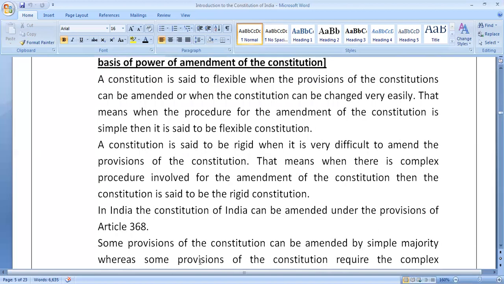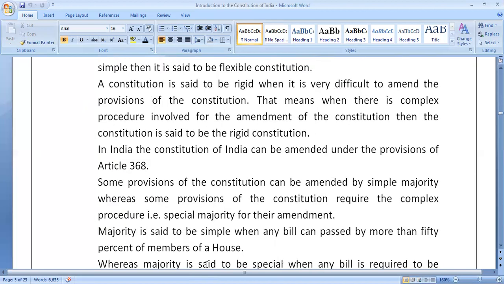Let us see whether the constitution of India is rigid constitution or flexible constitution. In India, the constitution of India can be amended under the provisions of Article 368 of Indian Constitution. Some provisions of the Indian Constitution can be amended by simple majority, whereas some provisions of the Constitution require the complex procedure that needs special majority for their amendment.